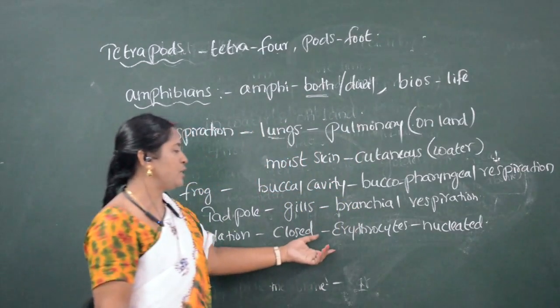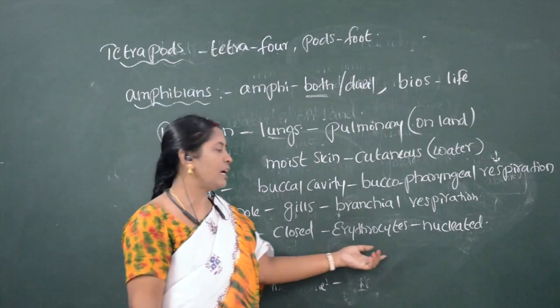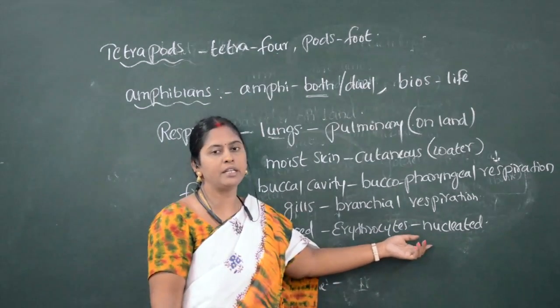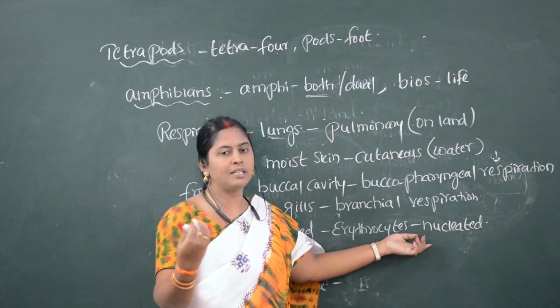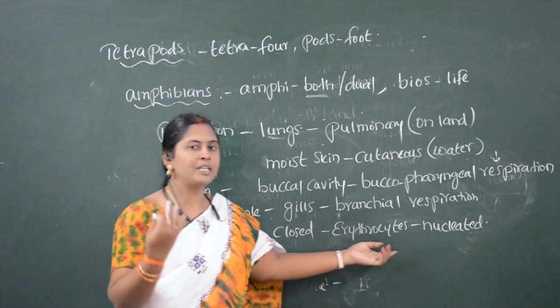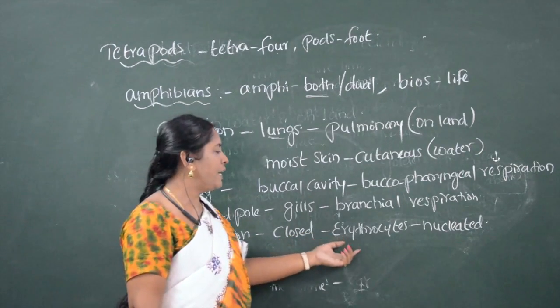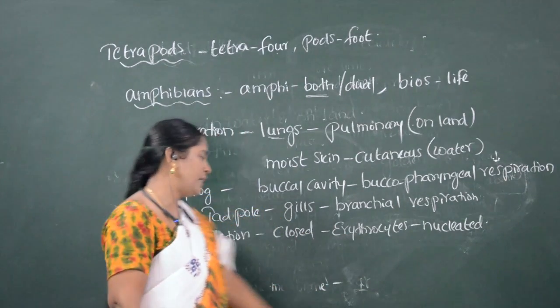Why I am saying nucleated is, in some mammals, erythrocytes are enucleated. Enucleated means the nucleus is absent in the RBC of some mammals. But here in amphibians, erythrocytes are nucleated.